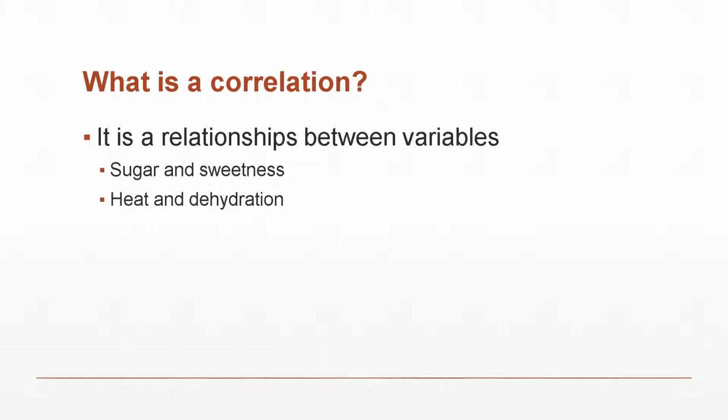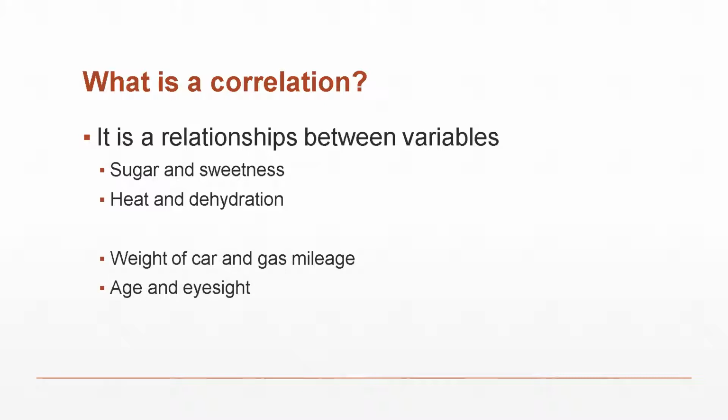Heat and dehydration. As the temperature goes up, so do cases of dehydration. As temperatures go down, fewer cases of dehydration. But not all correlations necessarily have things move in the same direction. They may move in opposite directions. So the weight of a car and gas mileage. As a car gets heavier, the gas mileage goes down, right? So weight goes up, gas mileage goes down, weight of the car goes down, gas mileage goes up. Not always, but often we see there's a correlation there. It's not every time, but generally speaking, it's a correlation we find.